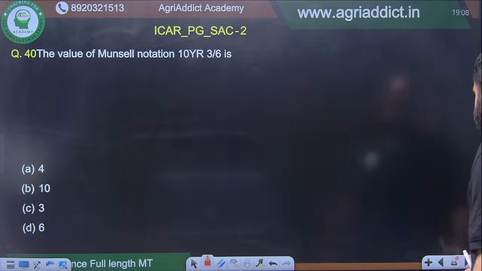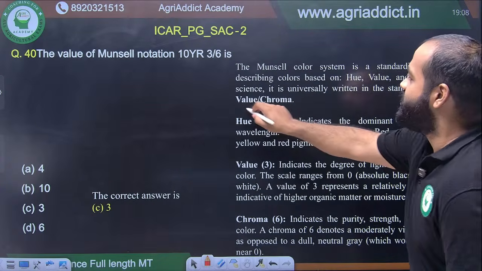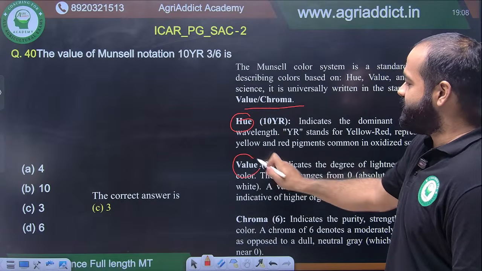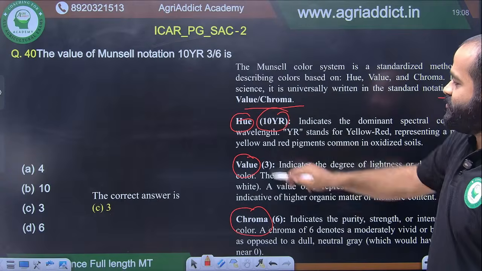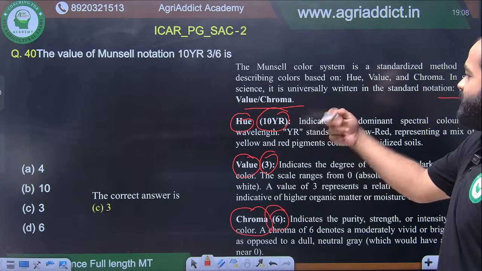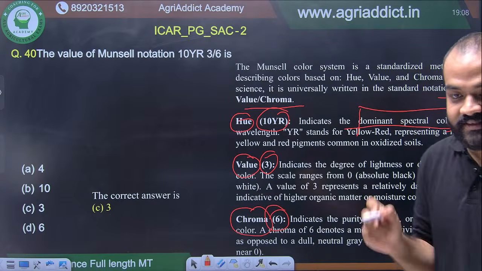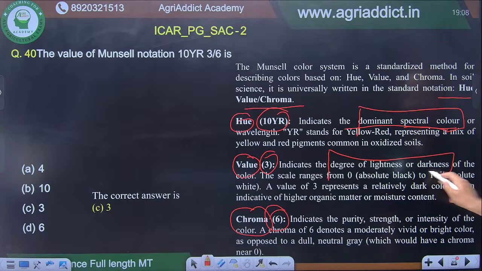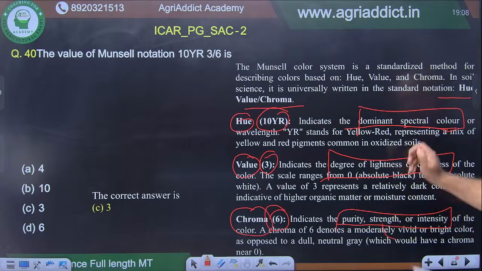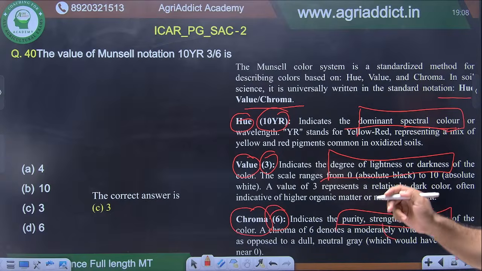So yes, इसमें तो ज्यादा कुछ बोलने का नहीं है. We all know Munsell color notation consists of hue, value and chroma. Hue, value and chroma तीनों का definition बहुत important है. So you should know the definition. In this 10 YR is the hue, 3 is the value, 6 is the chroma. What is hue? Indicates the dominant spectral color. This is the keyword. You have to remember this all the time. Dominant spectral color. Value is the degree of lightness or darkness, and chroma is the purity, strength or intensity of the color. These three keywords you should definitely remember.